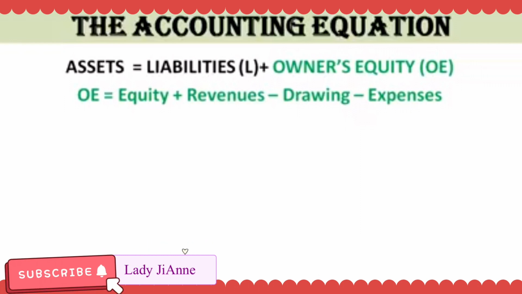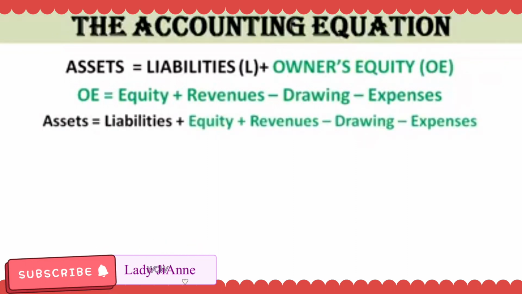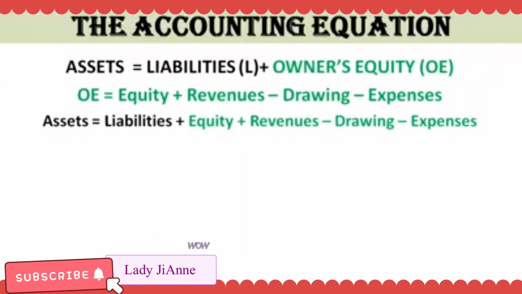I-try natin i-substitute itong formula na to dito. Okay? So, ano mangyayari? Then, assets is equal to liabilities plus equity plus revenues minus drawing minus expenses.